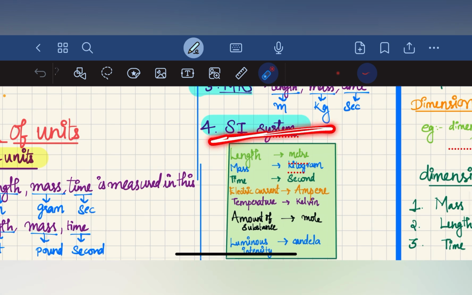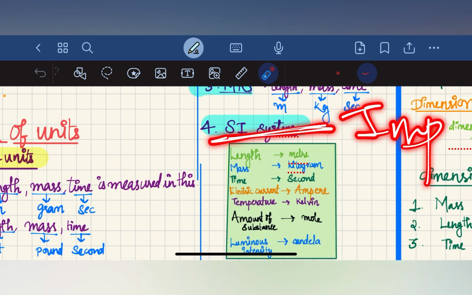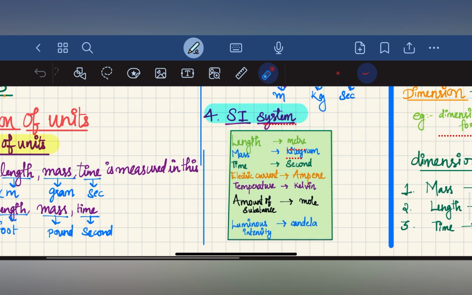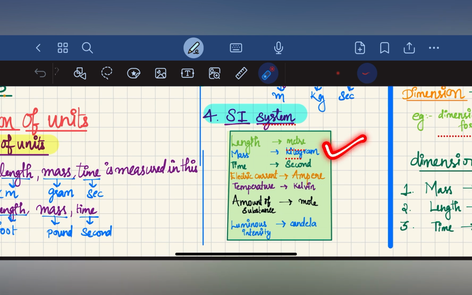And the fourth one is the SI system. This is very important. In the SI system, for representing length we use meter, mass kilogram, time second, electric current ampere, temperature Kelvin, amount of substance mole, luminous intensity Candela.